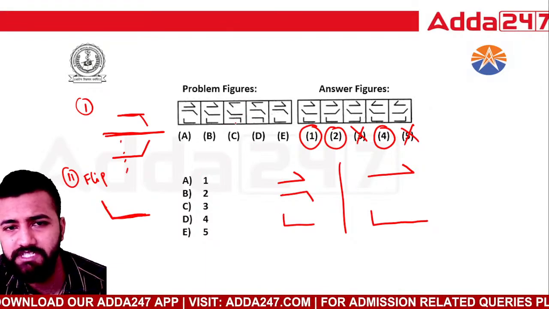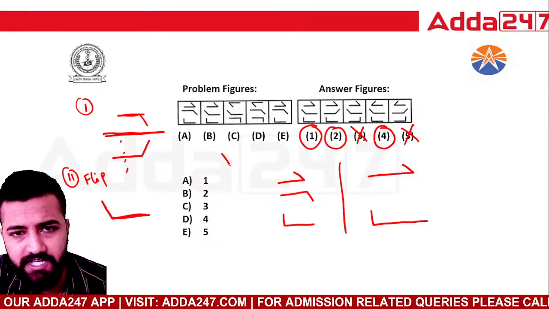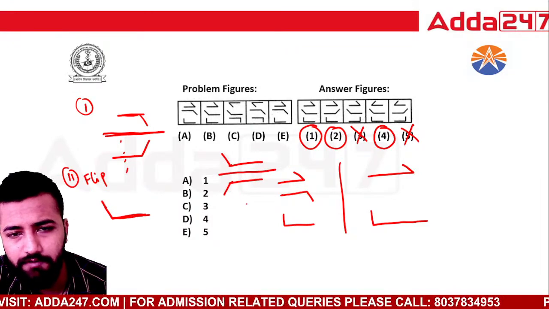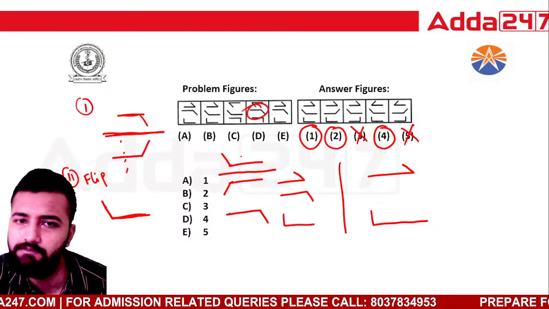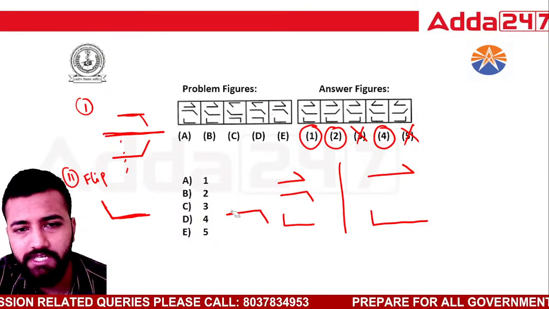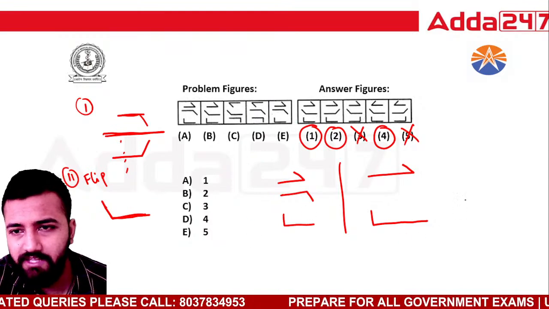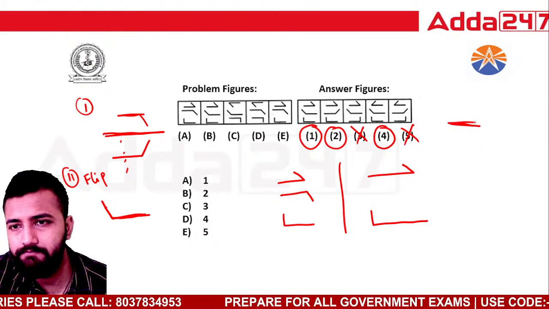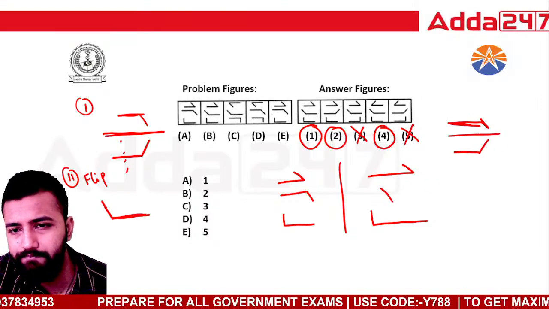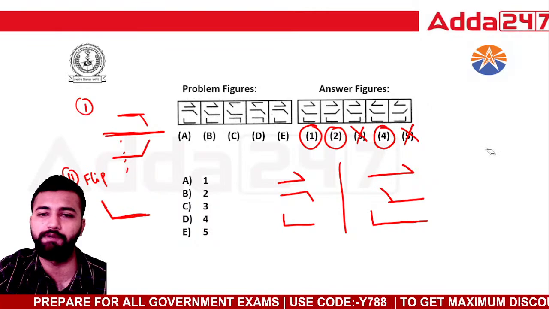Let's check option number C as well. So option C was like this. I have kept a mirror at the bottom, this has become like this, and now if I flip it, this will become like this. Yes, this is following the same sequence. So here in my option E, this element is like this. Put a mirror here, it becomes like this, and flip it, and this will become like this. Now see the option where you see this particular figure.